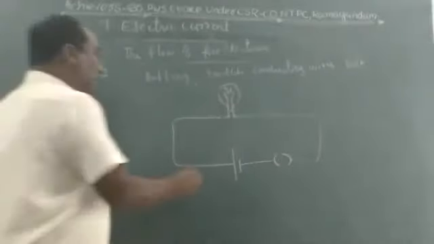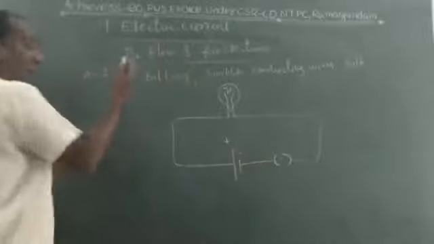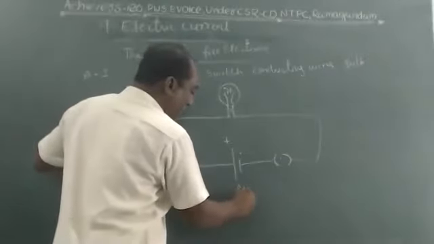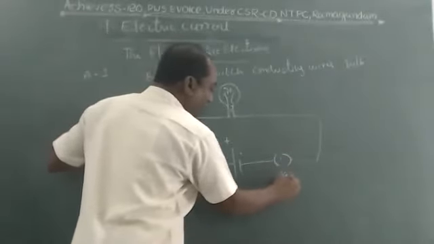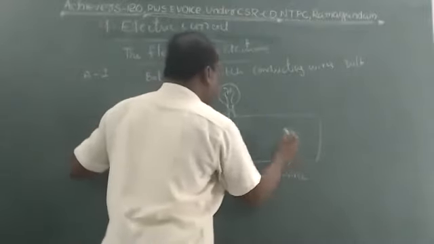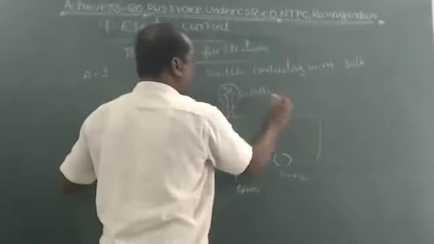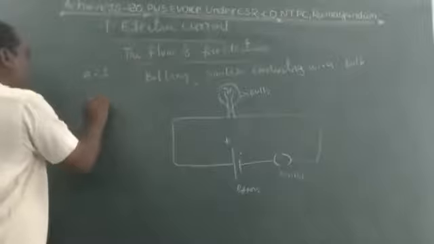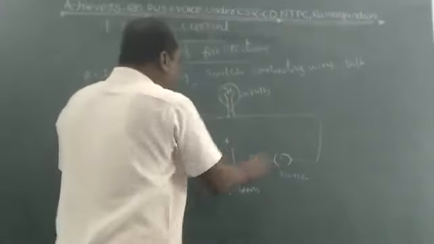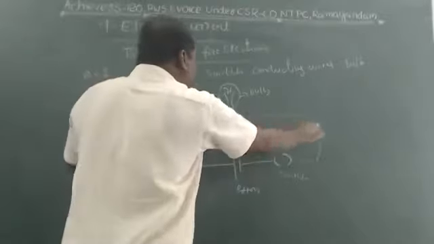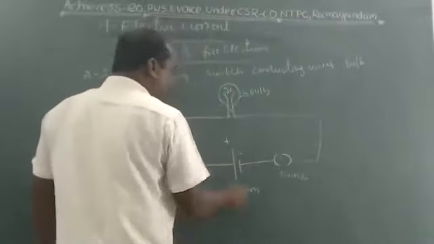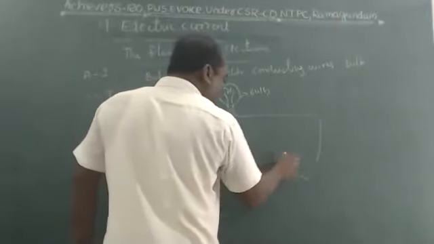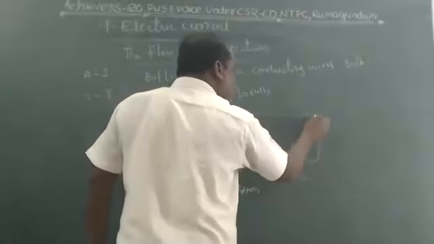Now just imagine three situations for this. The battery will be there. This is the switch, the bulb, and these are the conducting wires. Now situation 1: all are joined together. See, the two ends of the copper wires are connected to the battery. The conducting wire goes from the battery's negative terminal to the switch and to the bulb.